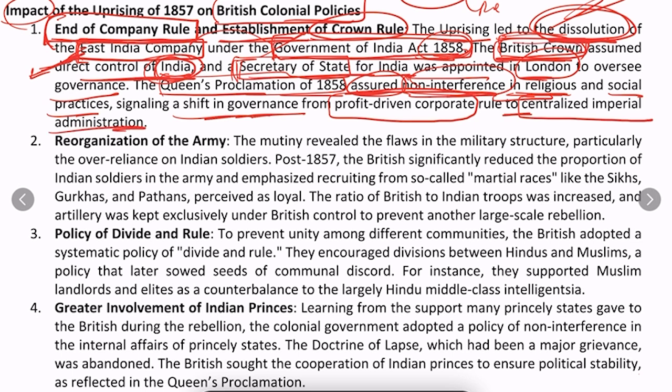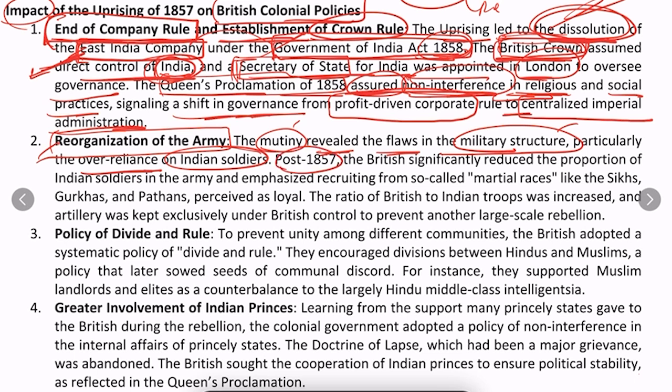The second most significant development was the reorganization of the army. This was a very important aspect. The mutiny, the revolt of 1857, revealed the flaws in the military structure of the British, particularly their over-reliance on Indian soldiers. The military had a good amount of Indian soldiers in its composition, and because many of the soldiers rebelled, that led the British to rethink their army policy and composition.